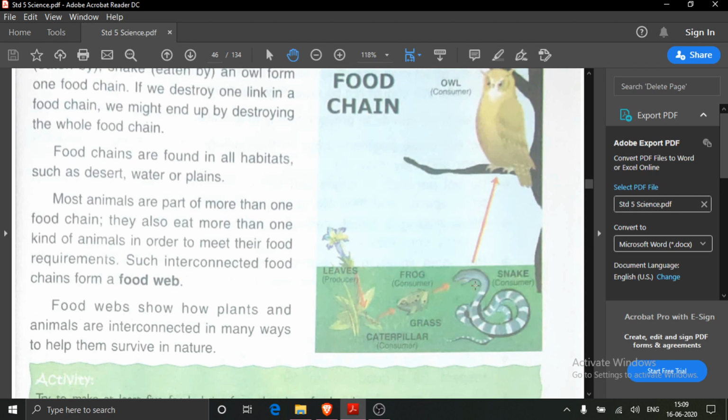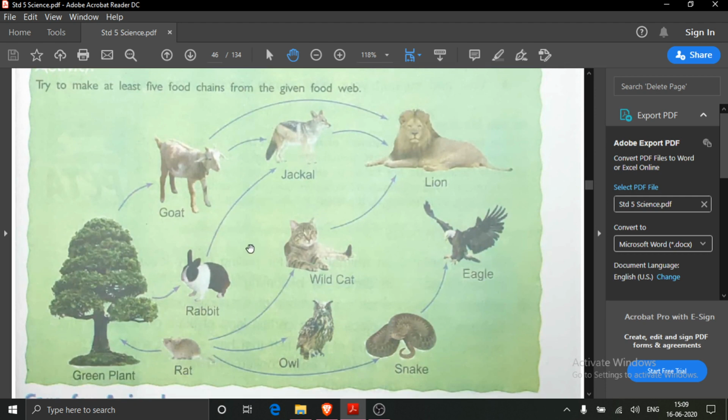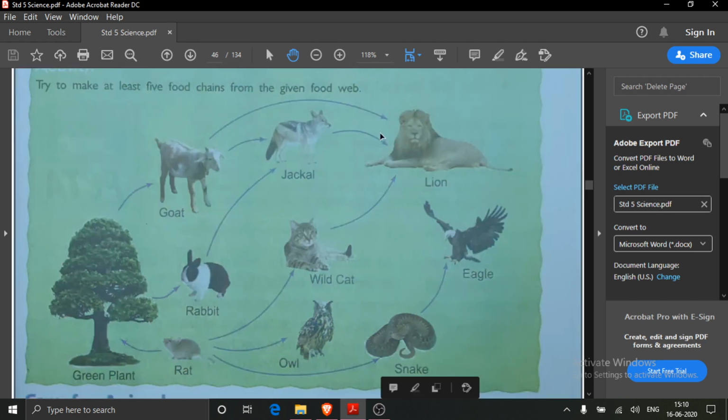Frogs are eaten by snakes. Snakes are eaten by owl. This is the food chain. And about food web also I told you, in one food web so many food chains are there. Here you see 6 food chains are there in this food web. Here you see green plant is eaten by goat, goat is eaten by lion.